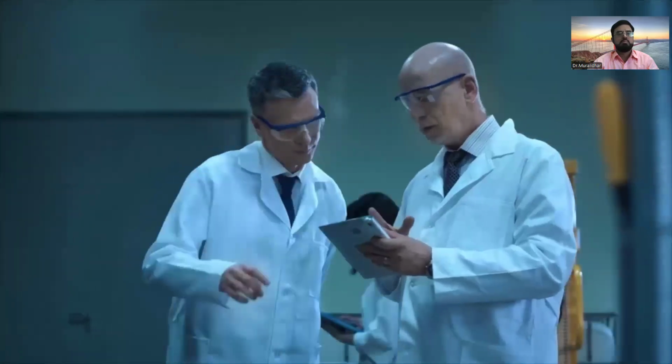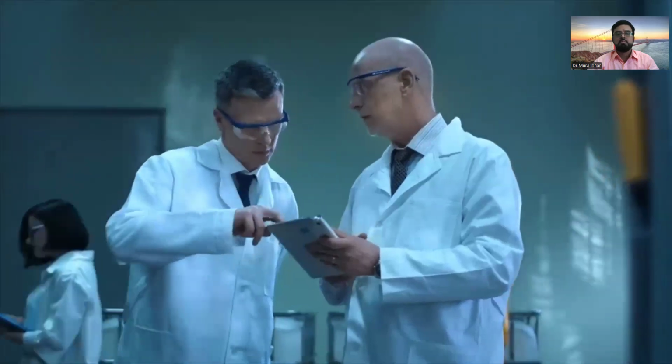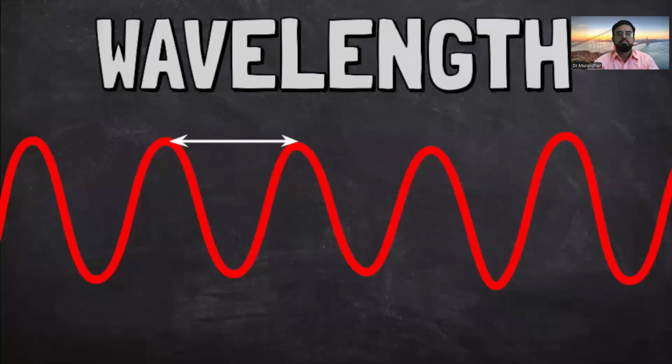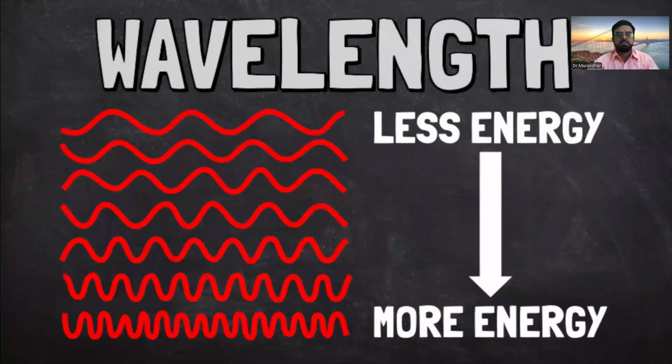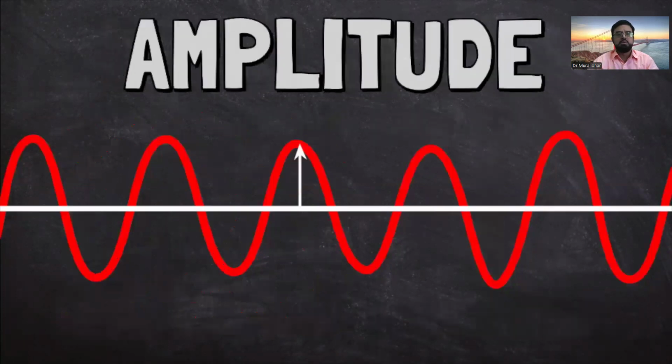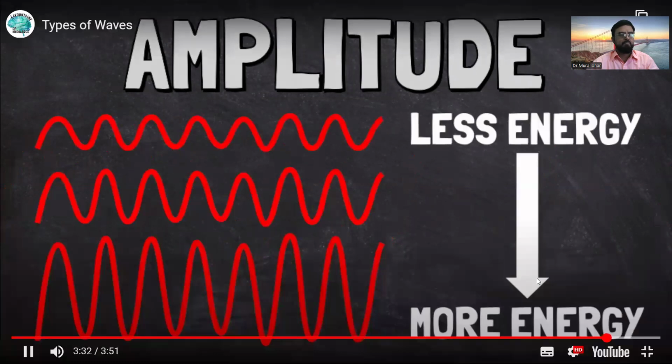Scientists can measure how much energy a wave has. Wavelength is the distance between the peaks or highest points of the waves. The closer together the peaks are, the shorter the wavelength and the more energy the wave has. Amplitude measures how tall or short a wave is from its peak to its resting point. A taller wave with a higher amplitude means more energy.